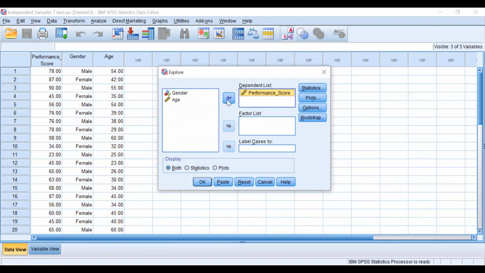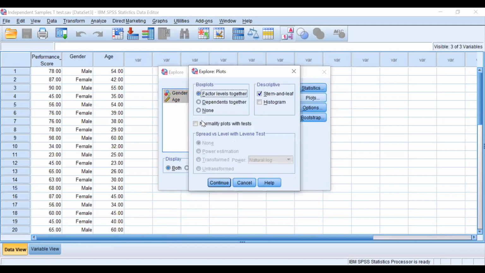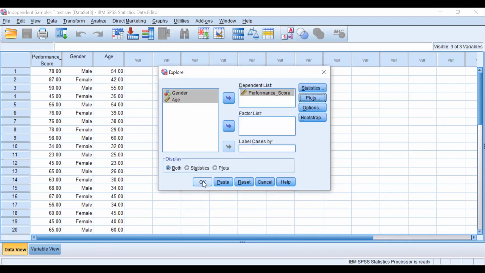Definitely dependent would be performance, right? So gender and age, let me take both. But I don't need to do actually both because अभी तो मुझे normality देखनी है. Normality वो किसकी होती है? Plot, normality, unchecked stem and leaf, continue. Okay.